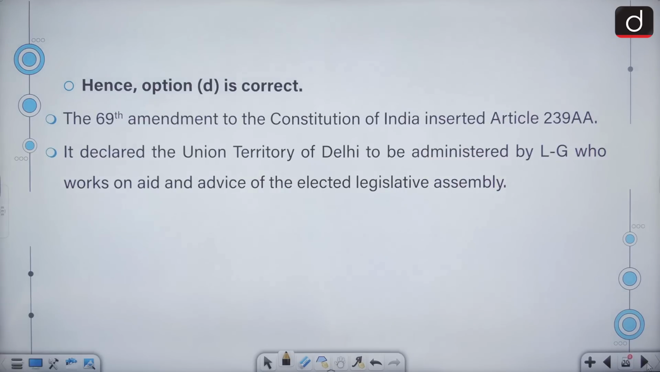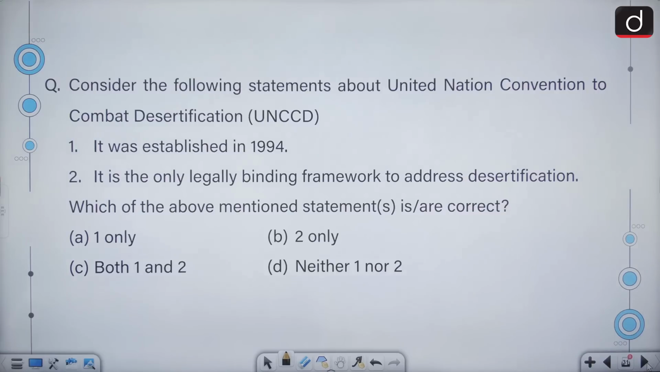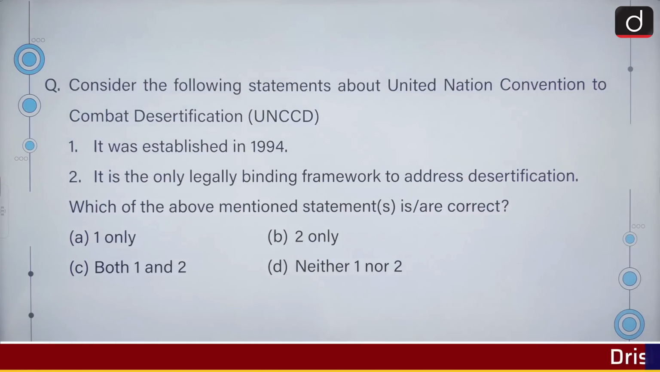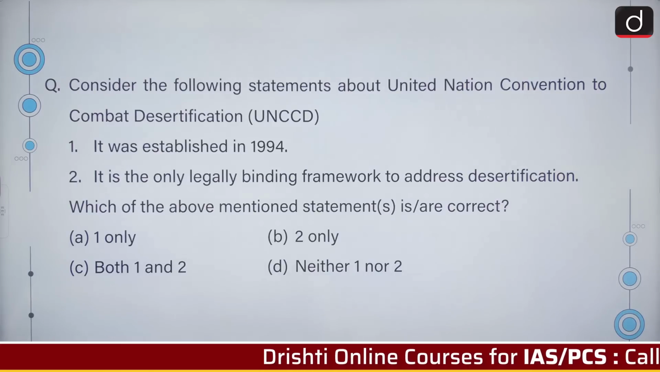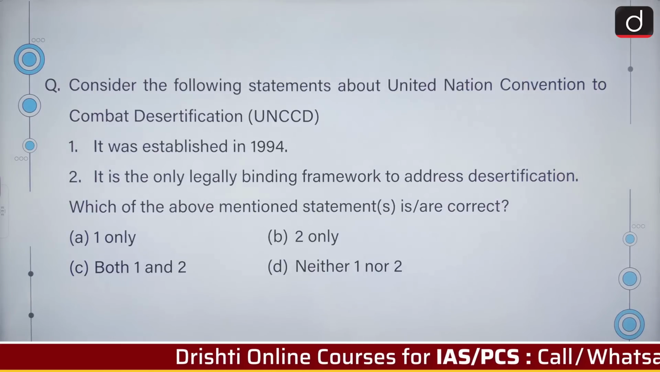Consider the following statements with respect to the United Nations Convention to Combat Desertification. It was established in 1994 and it is the only legally binding framework to address desertification. Which of the above mentioned statement is or are correct? Both are correct. C is the correct answer.